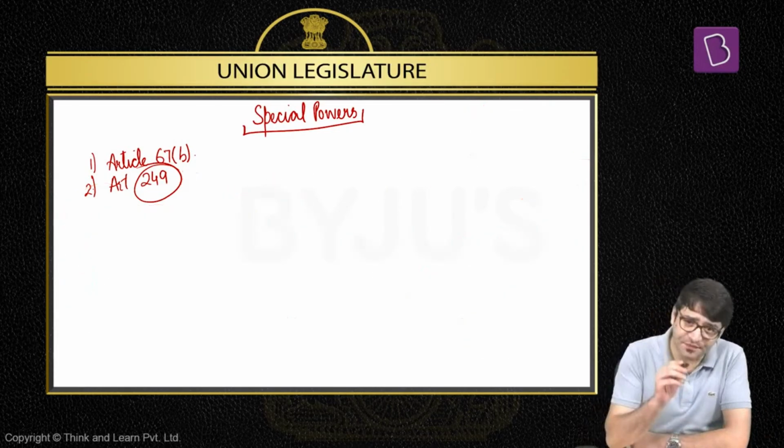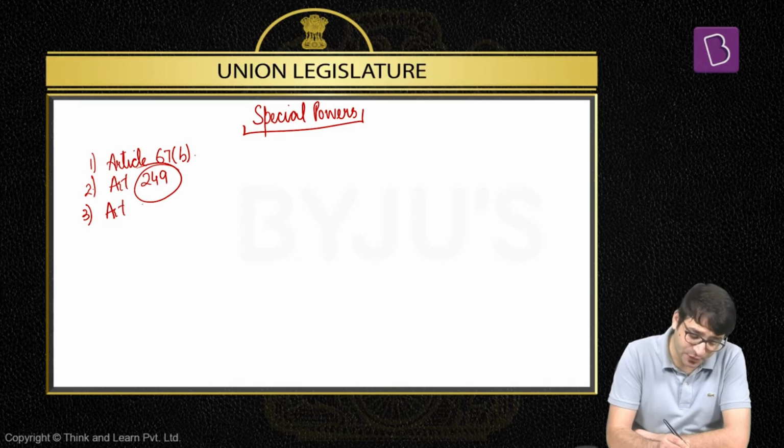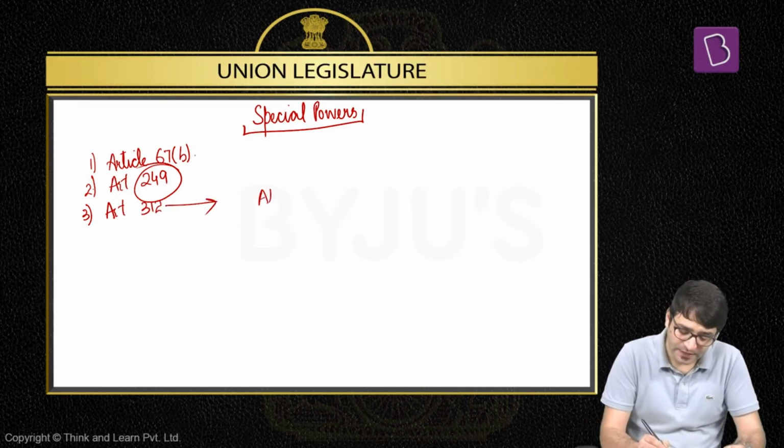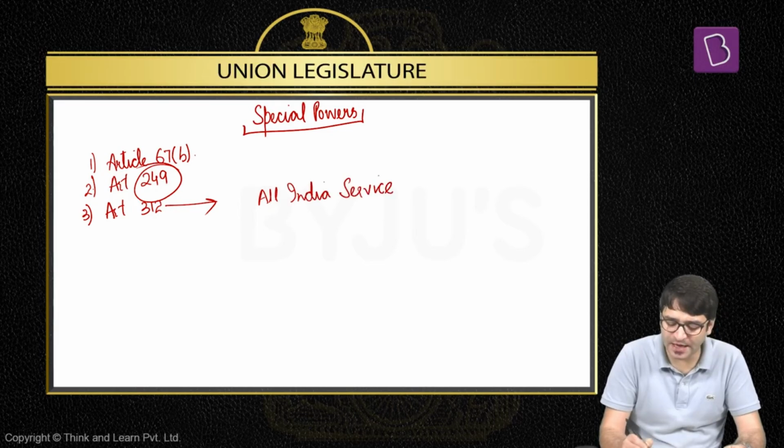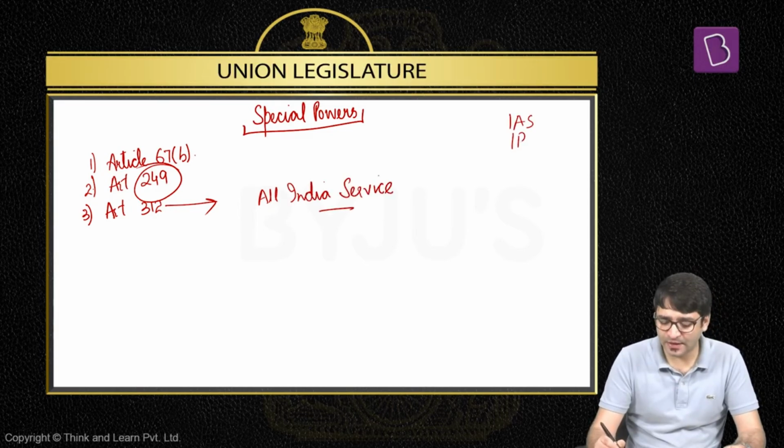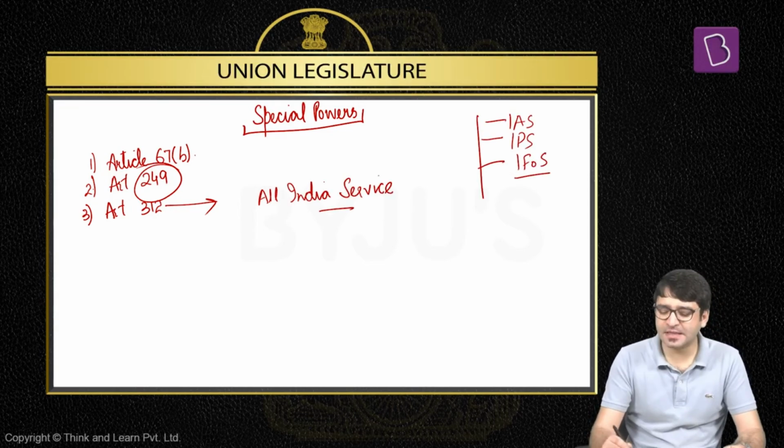And the third special power of Rajya Sabha, which is available to it and is not available to Lok Sabha, is Article 312 for the creation of an all India service. How many all India services do we have? 3. We have the Indian Administrative Service, the Indian Police Service, and the Indian Forest Service. These are the 3 all India services.